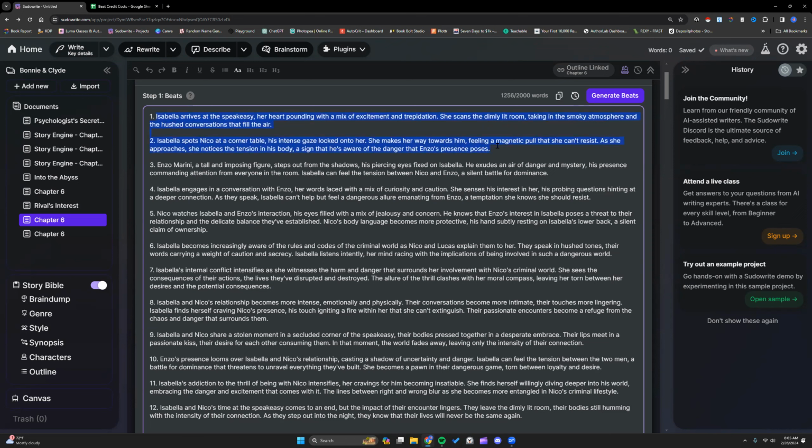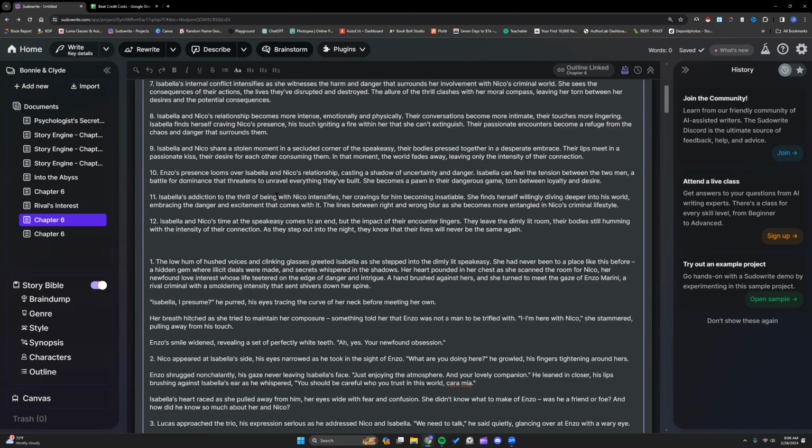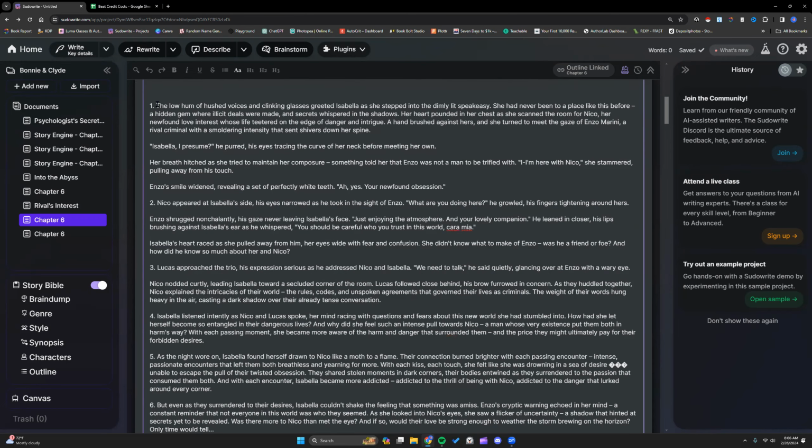So we see how this stride right here could definitely have some looping, but also it leaves a lot of room for interpretation for the AI to fill in whenever you generate your prose. And that's where the issues come in for a lot of people. They don't know how to work in their vision for the scene and start editing these beats. And now I think like this could actually guide them a little bit better.